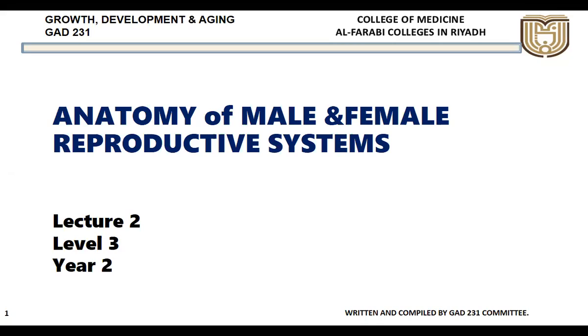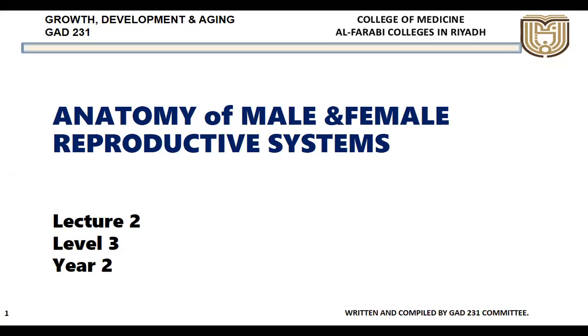Okay, can anybody tell me what are the male reproductive organs? Testis.